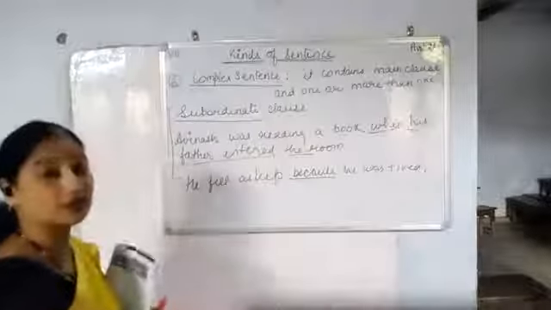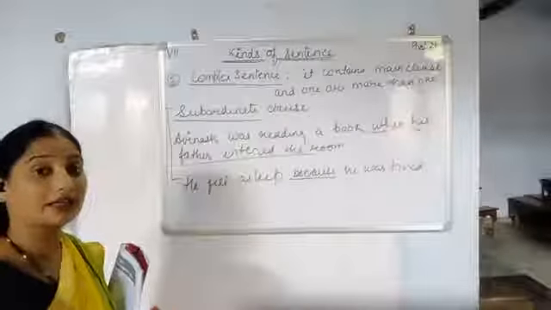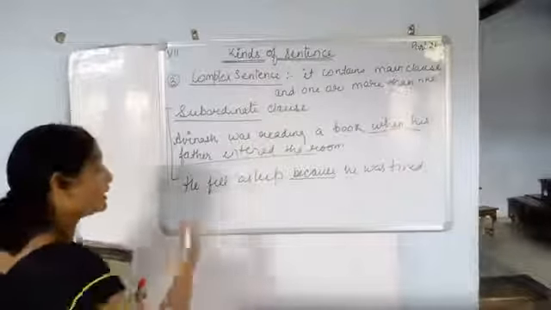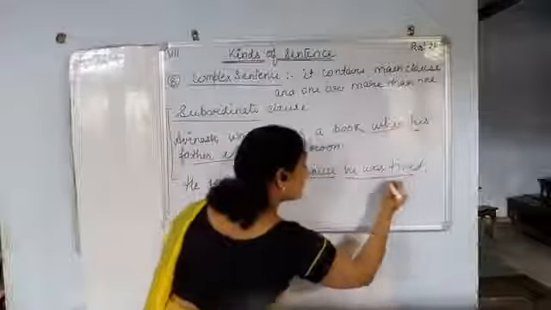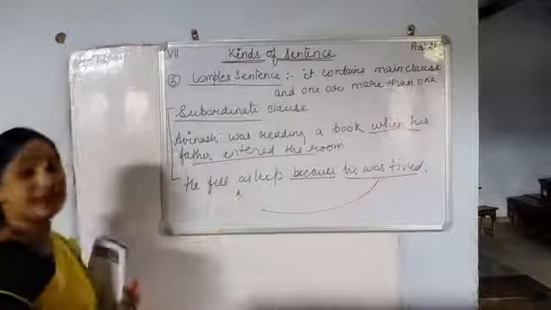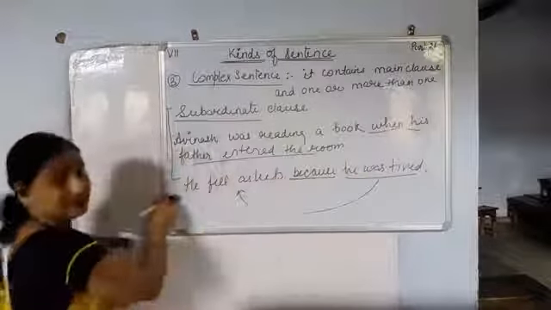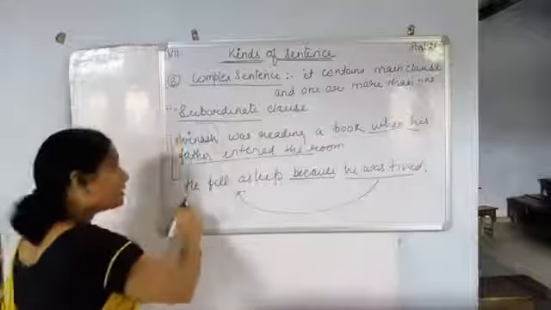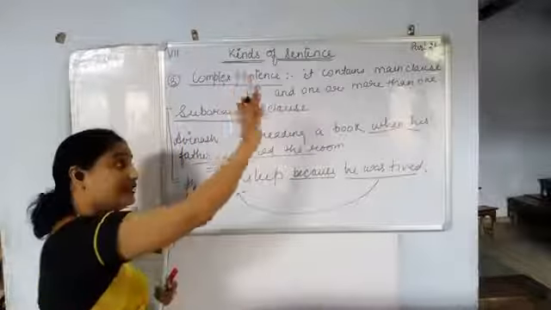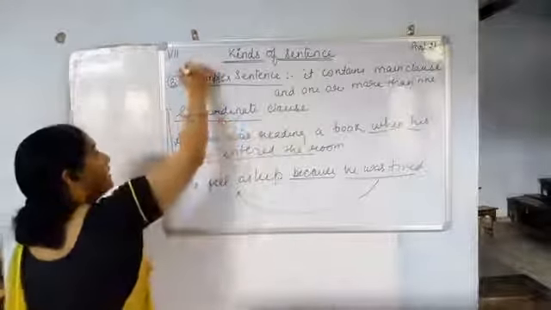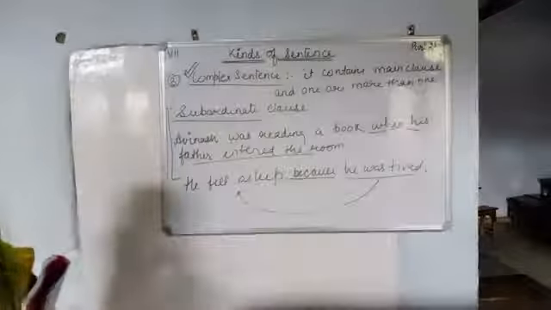When two sentences are joined by these words, the second is called the subordinate clause. Here, he was tired, that's why he slept. So this one is dependent upon the other part, and that's why it is called a subordinate clause. And if it is a subordinate clause, it will be a complex sentence.